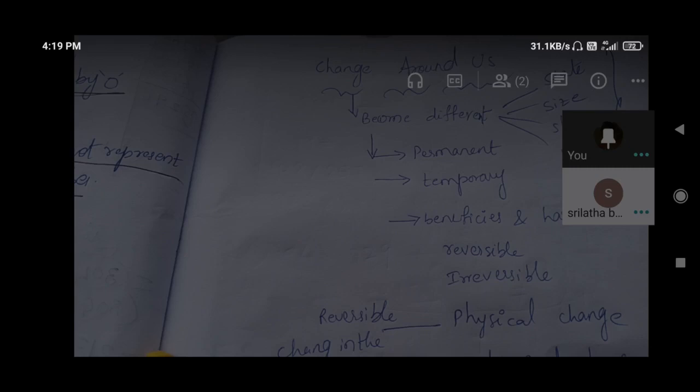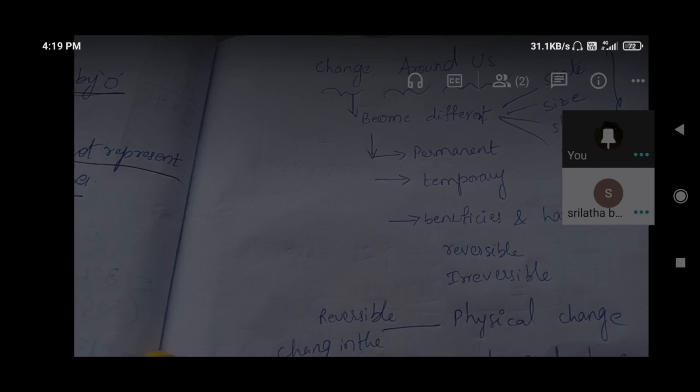Mold on bread, if it gets spoiled, we cannot use that. It is harmful. If we eat it, we'll get food poisoning. So in that manner, some are harmful and some are useful. For example, infections will happen on our skin. Dermatology related problems will happen due to such changes only. Chemical change or physical change, anything like that, can give harmful effects.